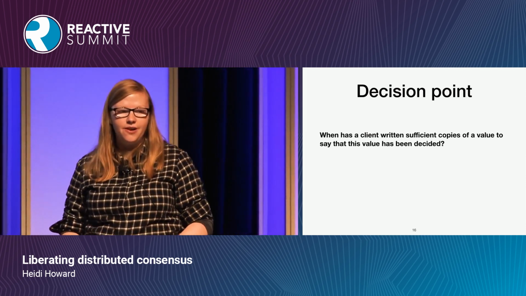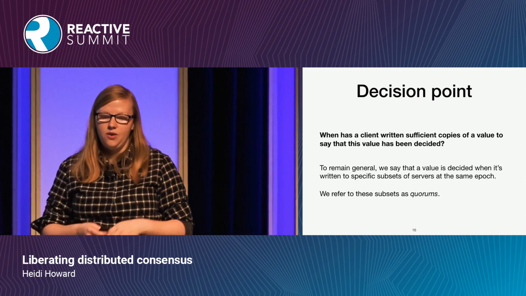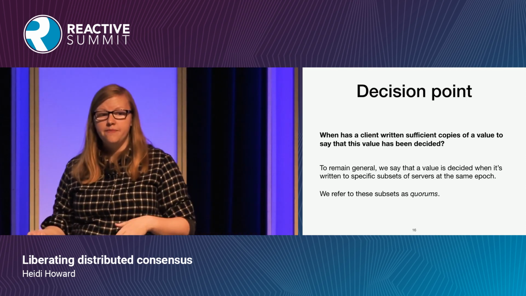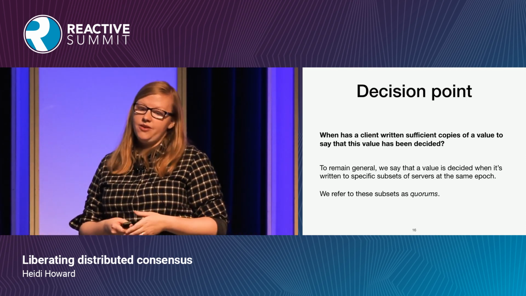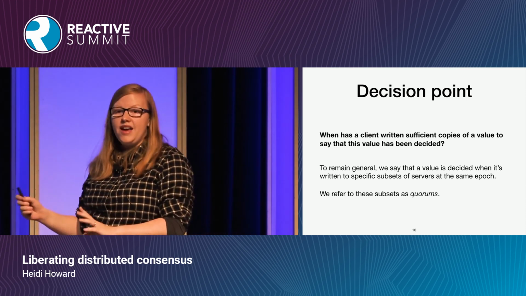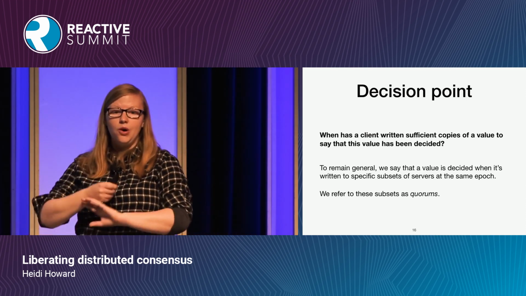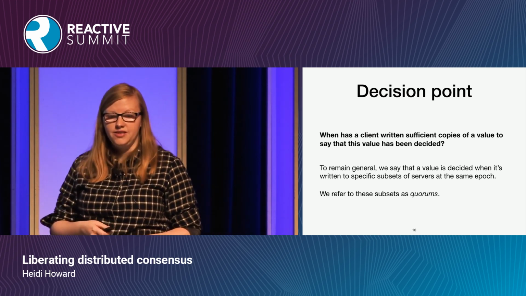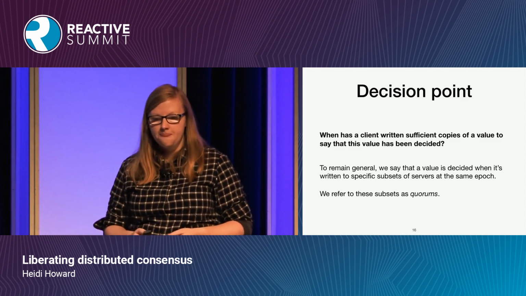To remain general, I'm going to say that a decision has been reached when a subset of servers, which we're going to refer to as a quorum, have the same value at the same epoch. I'm using the word quorum here for now just to mean a subset, not requiring intersection. We'll look at whether you do or do not need to require intersection later on in this talk.